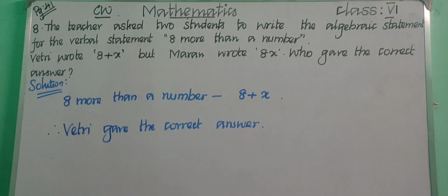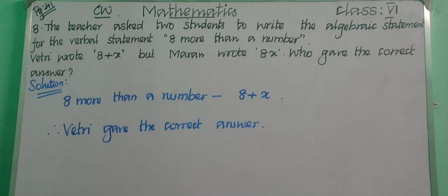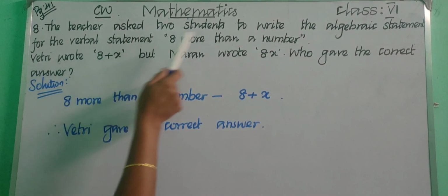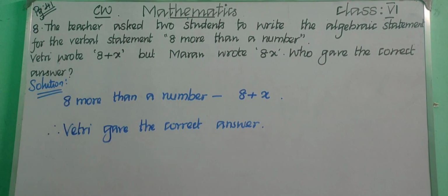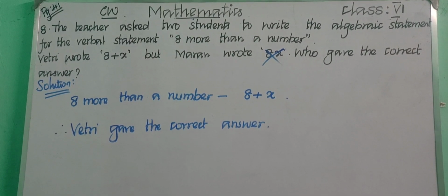So what have the two students written? Vetri wrote 8 plus X, but Maran wrote 8X. So 8 more than X means 8 plus X is the answer. 8X means, how can we say the verbal statement? Product of 8 and X. So Maran's answer is wrong. So whose answer is correct? Vetri gave the correct answer. Okay, children, pause the video and write.